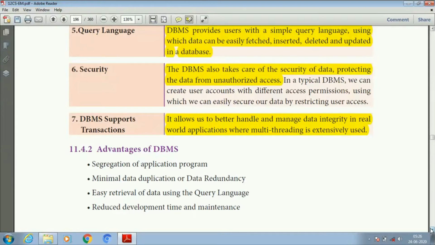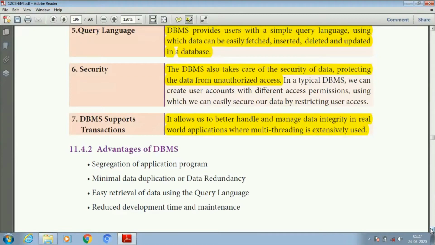Next one is advantages of DBMS. First point is segregation of application programs. Segregation is nothing but separation, the action of setting something apart from others. So segregation means separation of application programs. Next one is minimal data duplication or data redundancy. Third one is easy retrieval of data using the query language. Fourth one is reduced development time and maintenance.